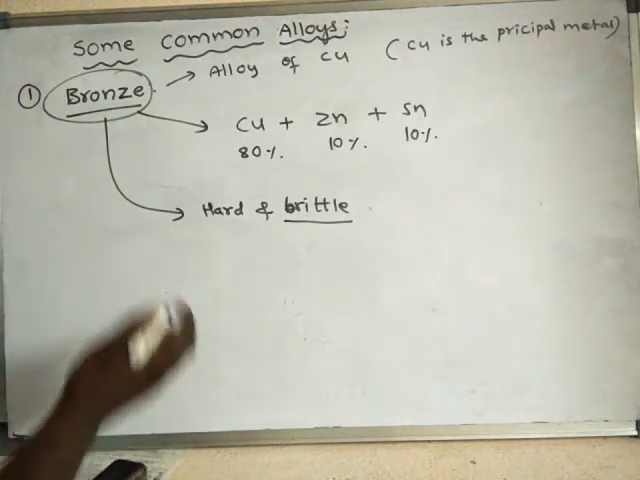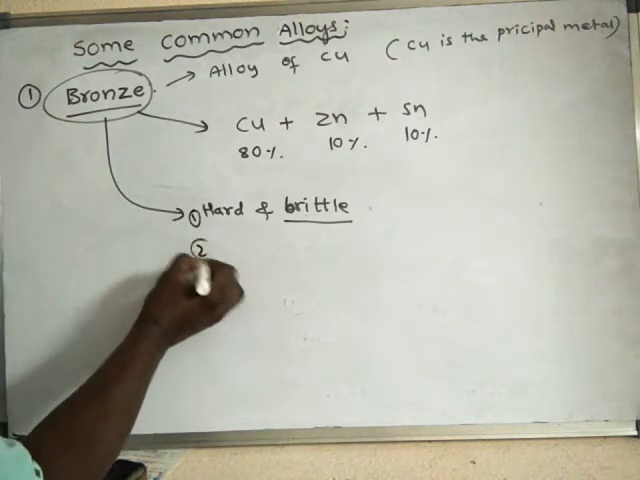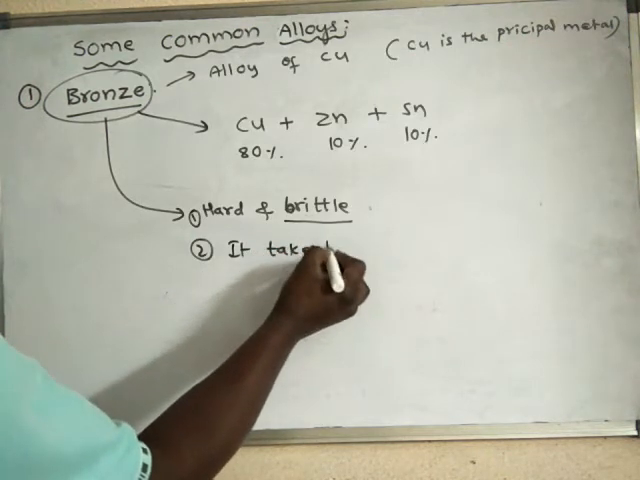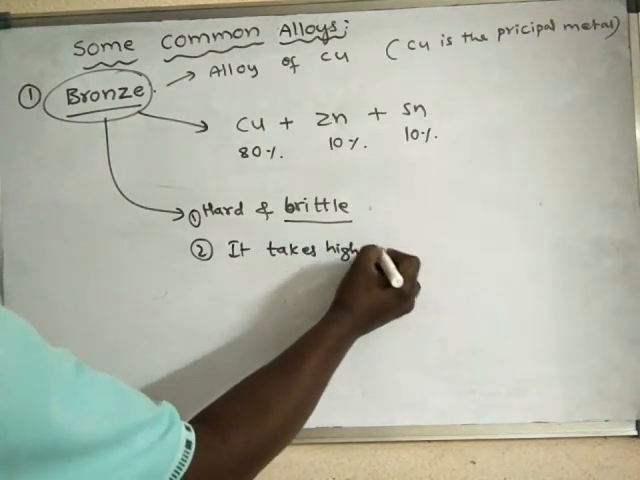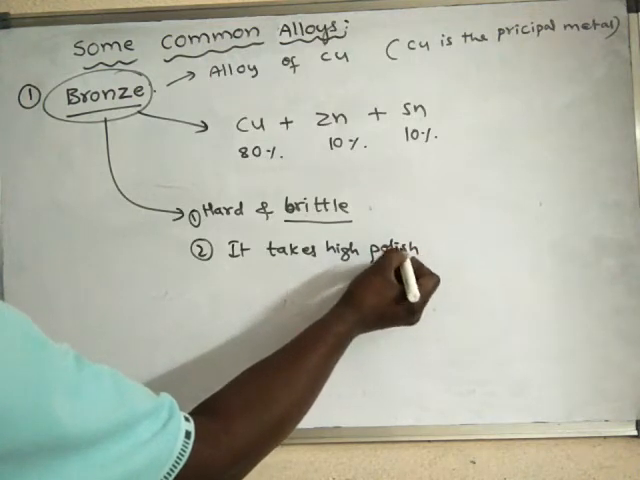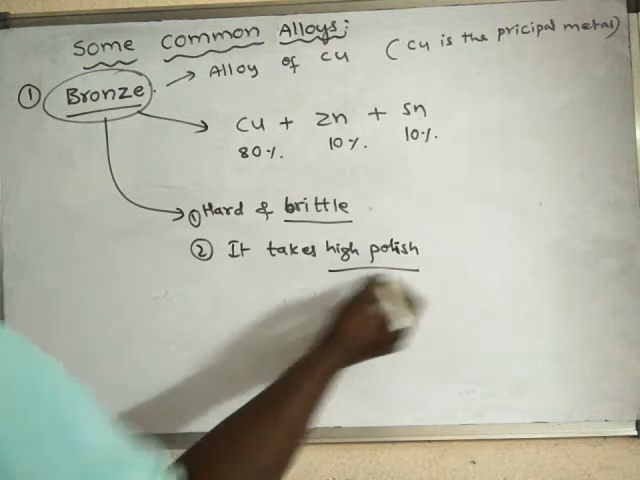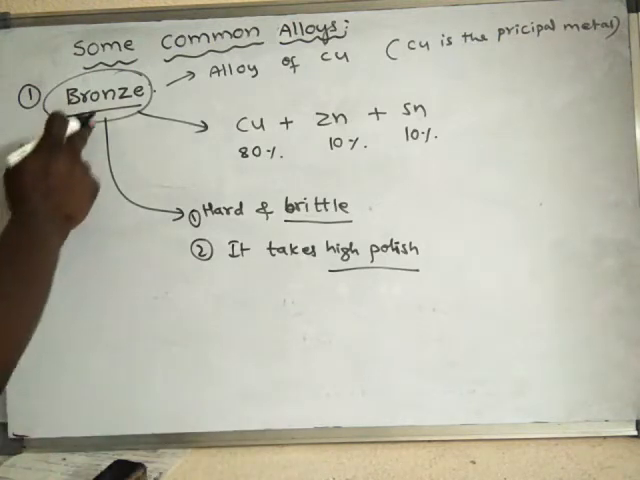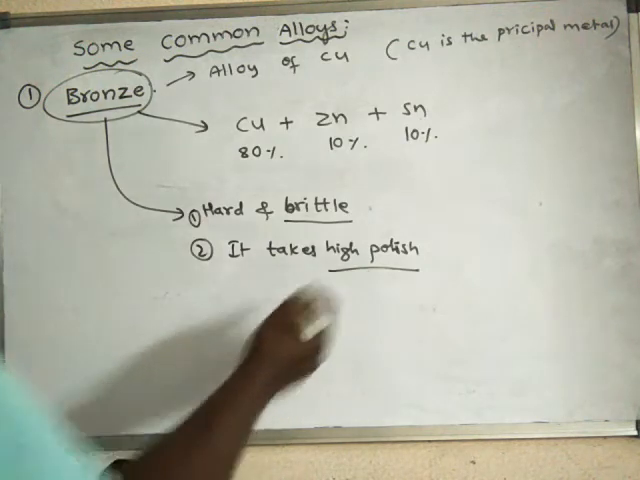Okay, and it takes high polish. So another property is that it takes high polish. That means we can polish this material very much so that it can shine. Bronze will shine very brightly upon polishing. We can make it as smooth as possible. Polishing means we can make any material smooth. So here bronze takes high polish.